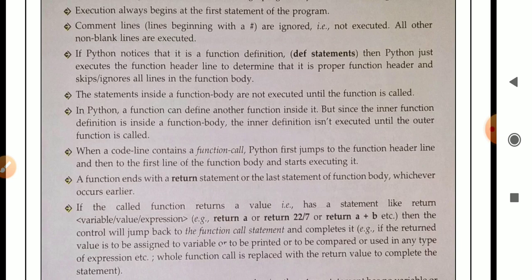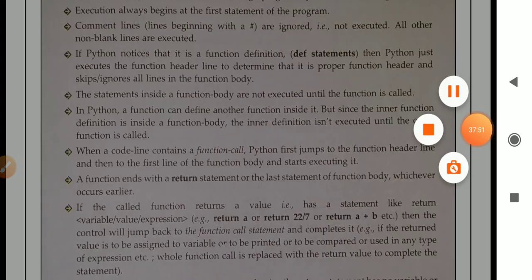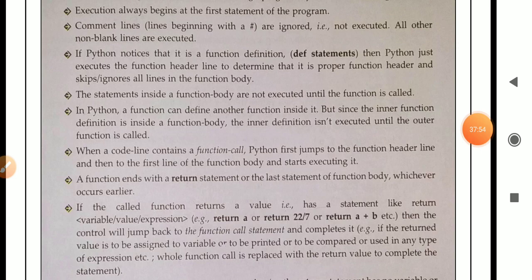Why? To determine whether it is a proper function header or not, and after that it will skip all the lines present inside the function body. It will only read and execute the function header.